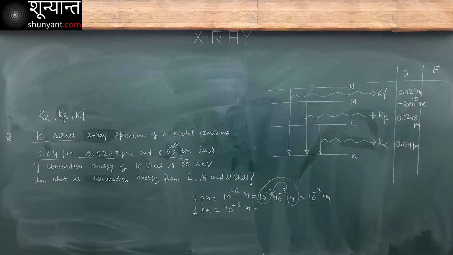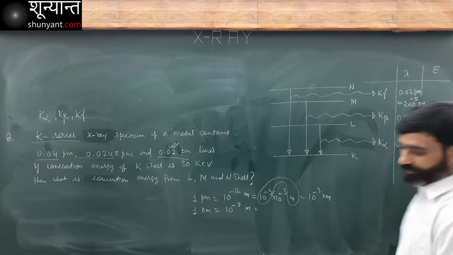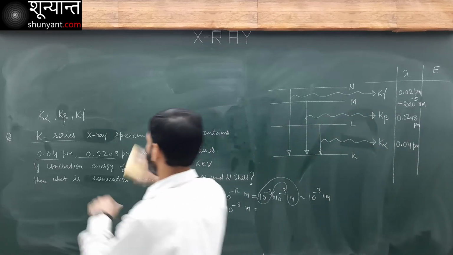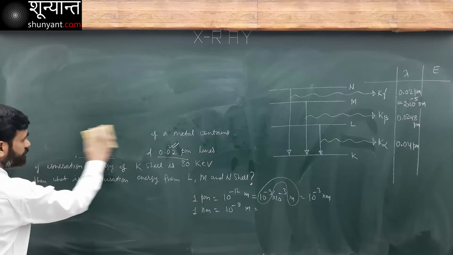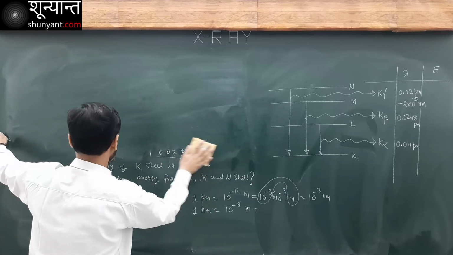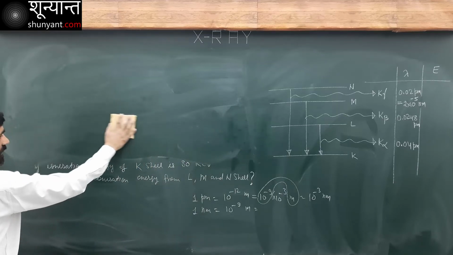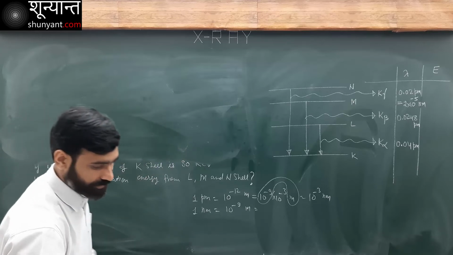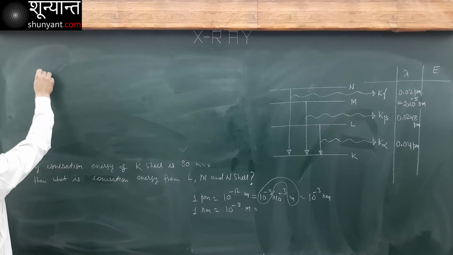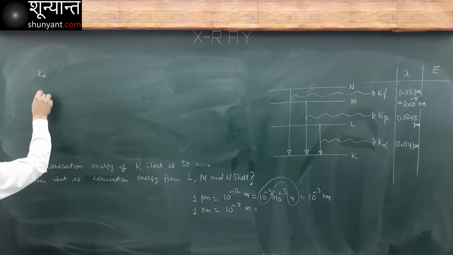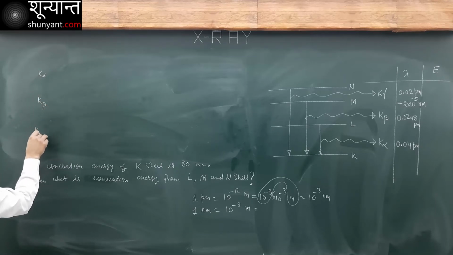Understand? Let me write it separately here. So this is K alpha, this is K beta, and this is K gamma.